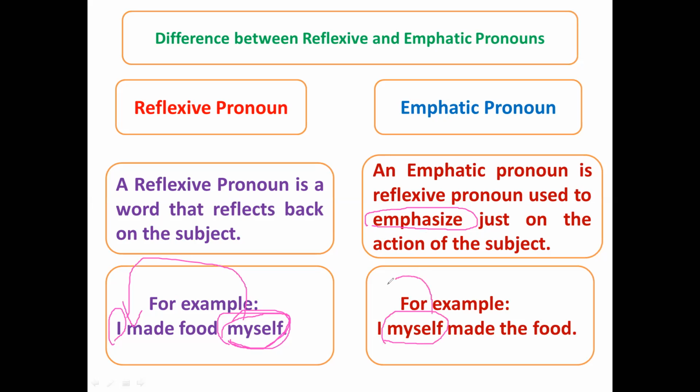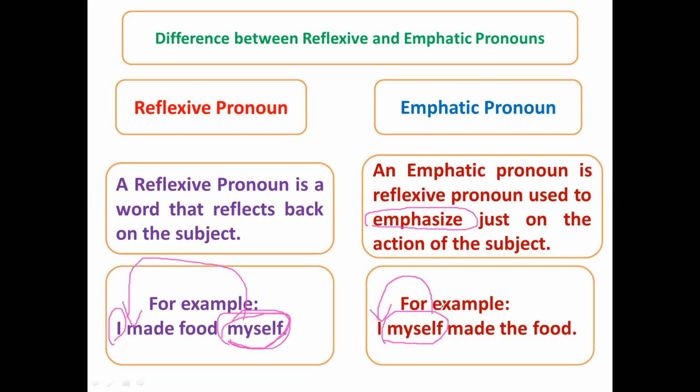Who is making the food? I, the subject. Here myself is emphasizing the subject. What action is being done? Cooking food. I myself made the food. An emphatic pronoun is a reflexive pronoun used to emphasize just the action of the subject.